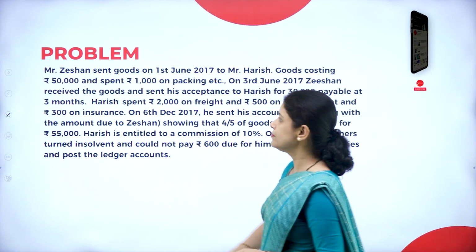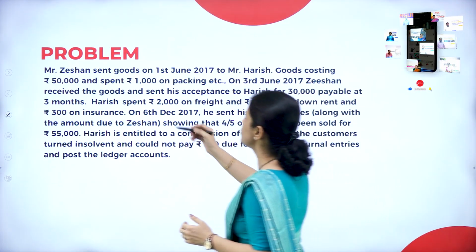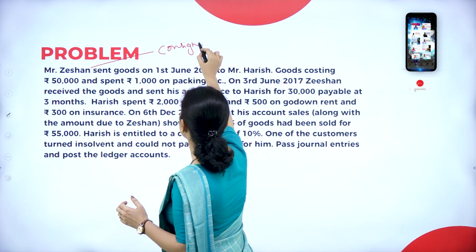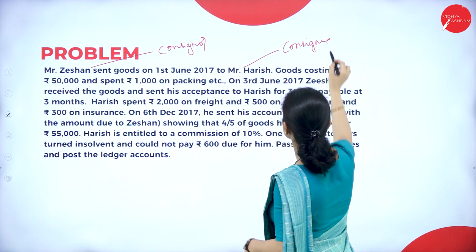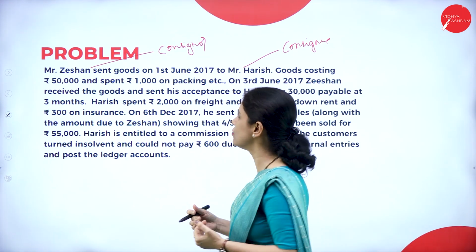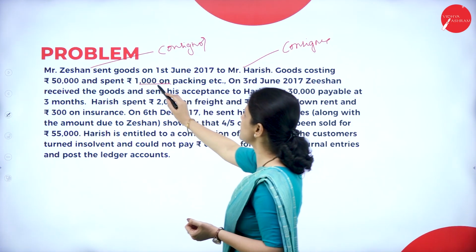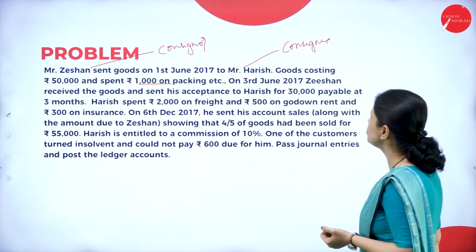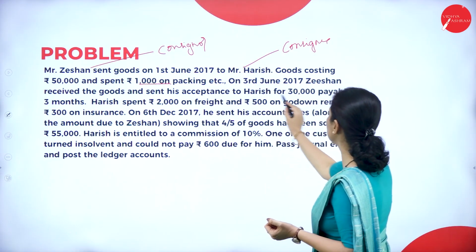Next, let us see the problem. Mr. Zishan sent goods on 1st June 2017 to Harish. So here Zishan is the consignor and Harish is the consignee. Goods costing rupees 50,000. What is the cost of the goods? 50,000, and he spent 1,000 on packing, etc. So this is the expenses incurred by the consignor. Who is the consignor here? Zishan. On 3rd June 2017, Zishan received the goods and sent his acceptance to Harish for rupees 30,000.